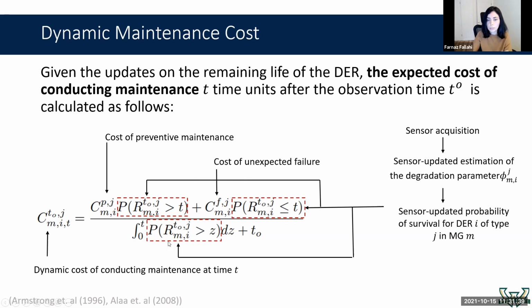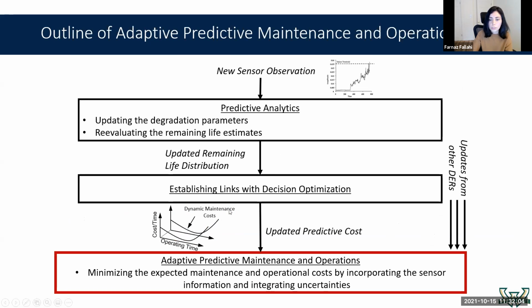The nice thing about this expected maintenance cost is its capability to adapt to sensor information, because whenever we get a new sensor observation, we can update that degradation parameter, recalculate the remaining life, and just feed it into this cost function and re-optimize our maintenance and operations schedule based on the newly received sensor information. So in the next step, I show how we use this dynamic maintenance cost that has critical information about the unit's state of health in our maintenance and operations scheduling model.